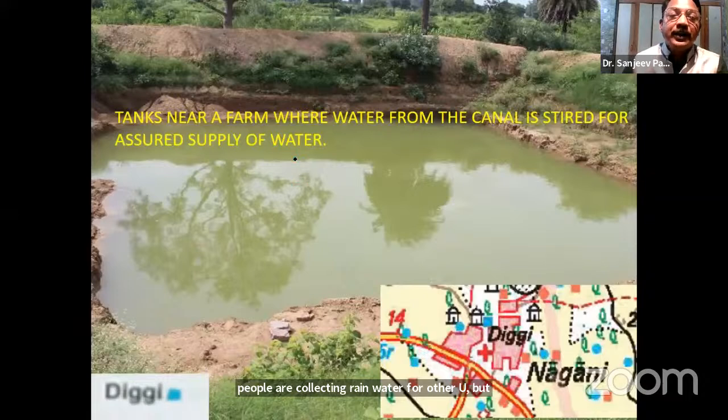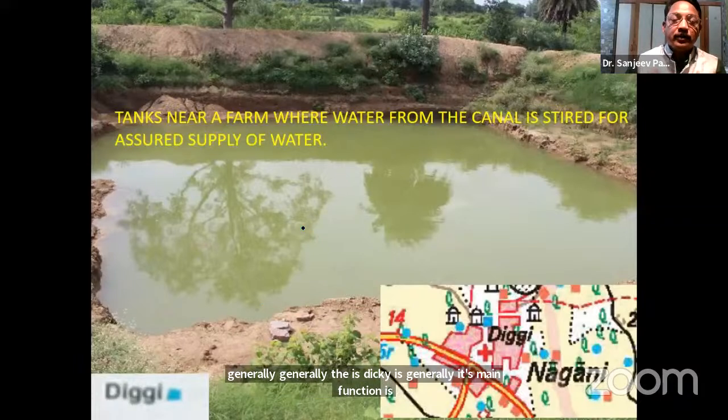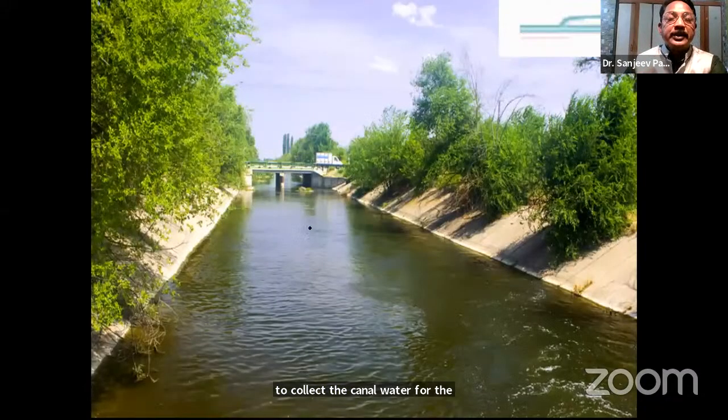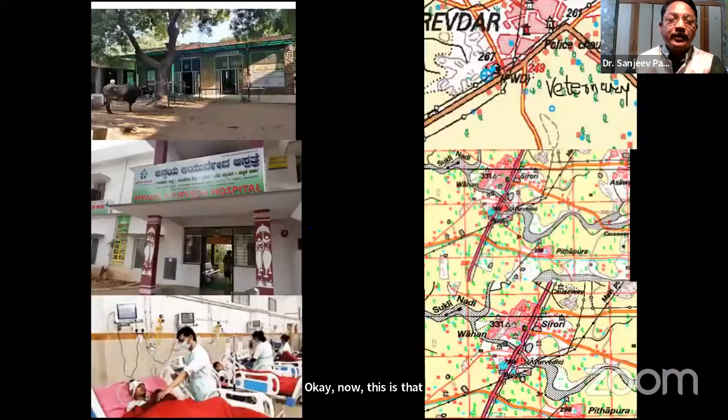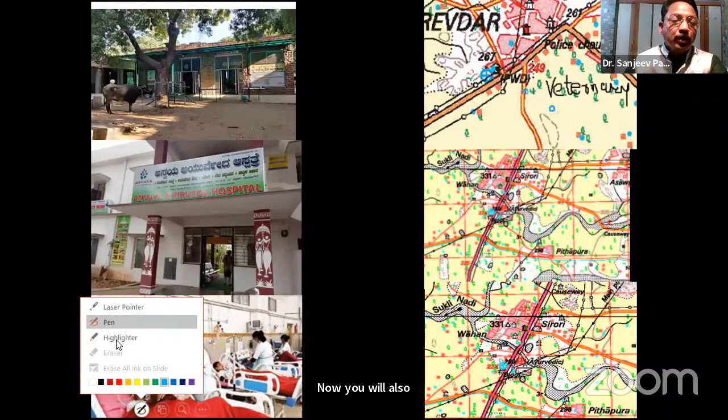But generally the diggy's main function is to collect the canal water for further use. Now this is that canal I was talking about. Now you will also find some important symbols in a topography map. For example,